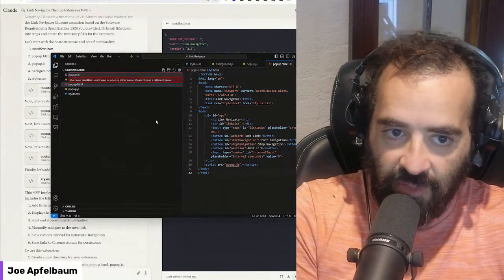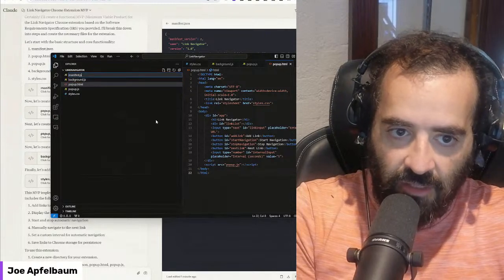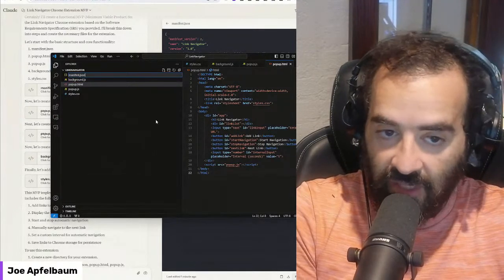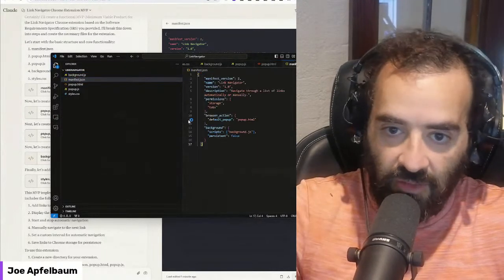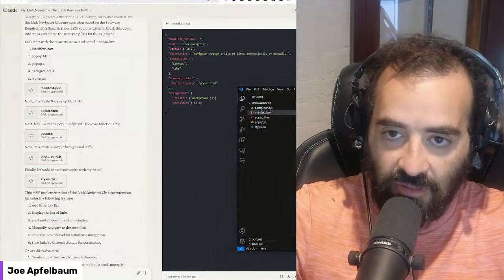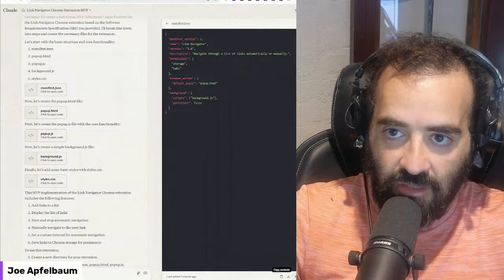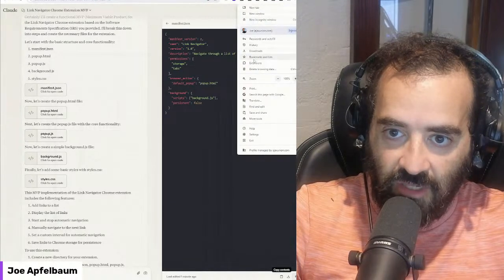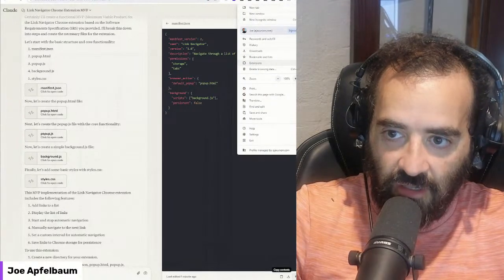Manifest.json. I used to have to pay somebody $5,000 to just come up with this idea, $5,000 to come up with the SRS, and another $5,000 for this little prototype that I just developed. Okay, so the prototype is ready. Now what I'm going to do is click on these 3 buttons, click on extensions, and click on manage extensions.